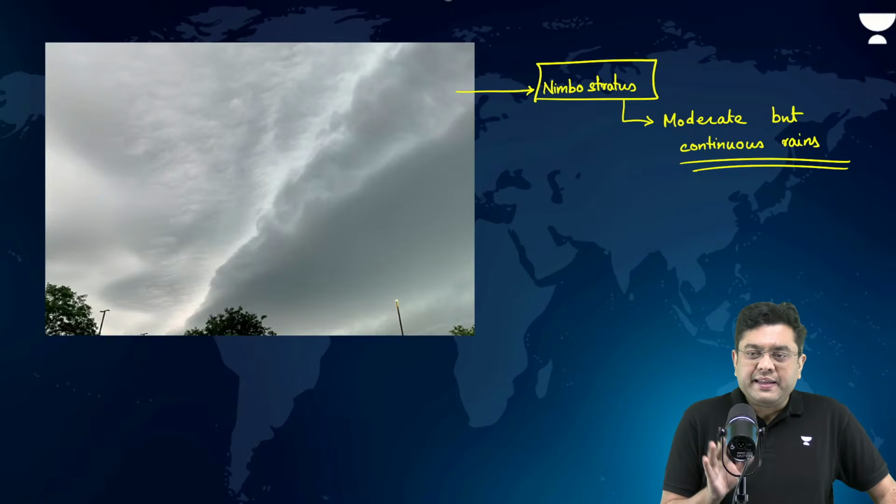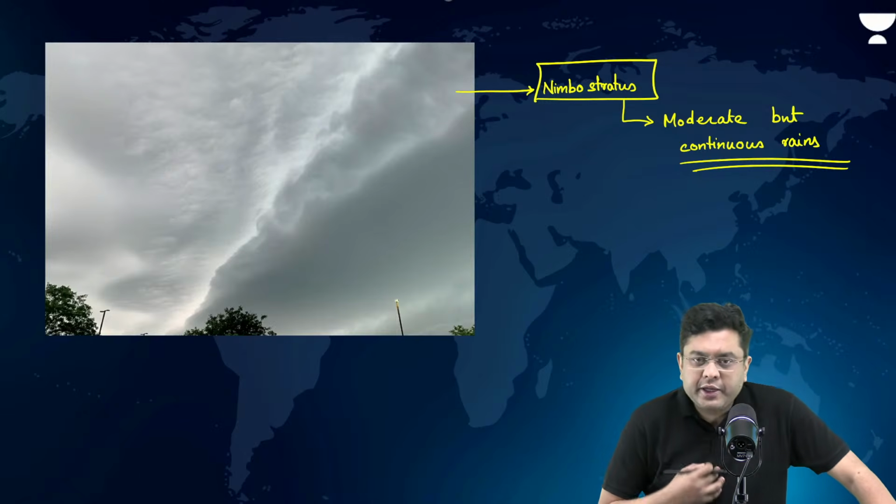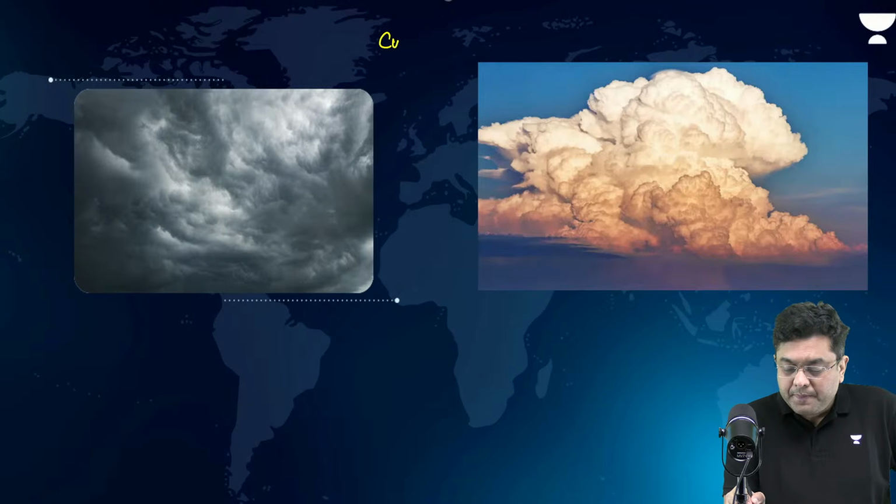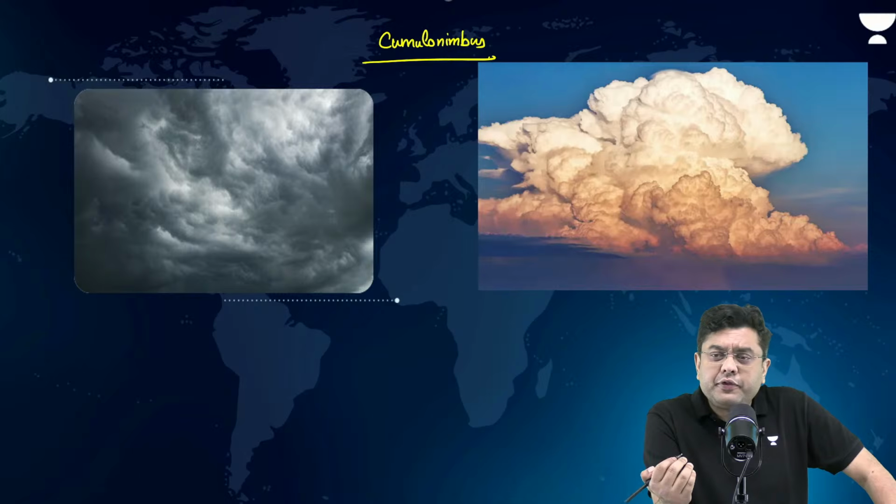Nimbus is rain bearing. That is why nimbostratus brings rain, but cumulonimbus brings a lot of rainfall. This is the most violent of the clouds which are created. That is cumulonimbus. Cumulonimbus is always associated with thunder and lightning. In the evenings, always associated with a lot of lightning strikes and a heavy amount of rainfall.